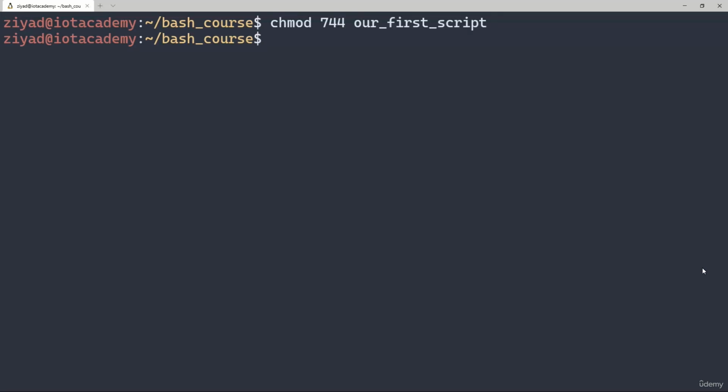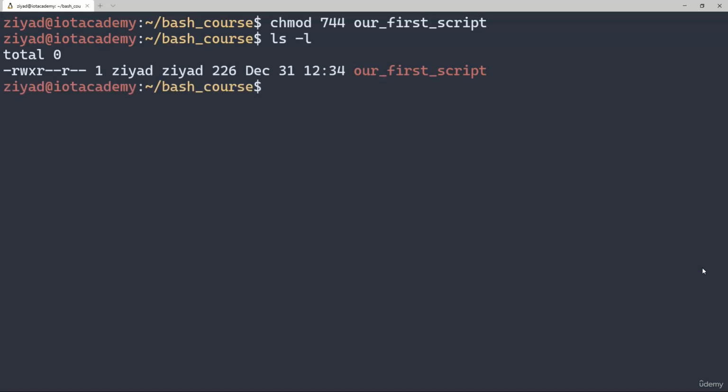I'll explain what this 744 thing is in a moment, but for now let's just look at the effect. When we run ls -l, you'll see that our script now has much more secure permissions. Only the file owner has all permissions, whereas everyone else can only read the file. In other words, no one but the file owner is allowed to modify the script's content or to run it.